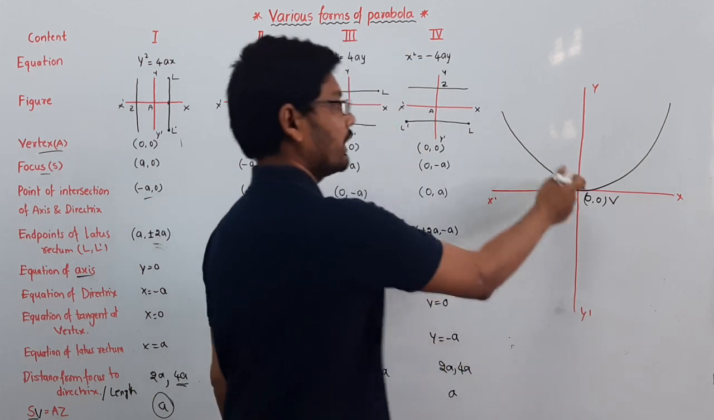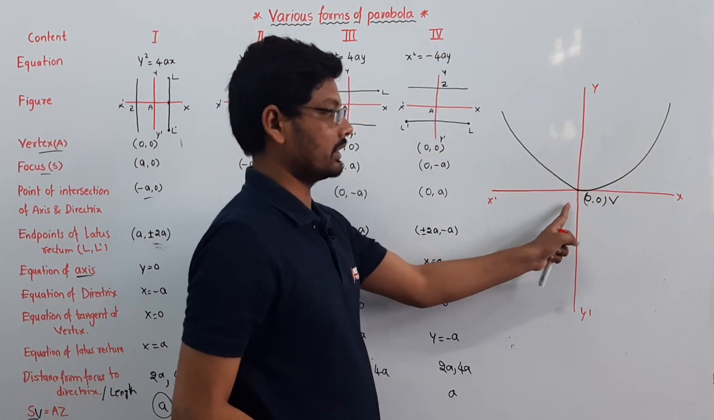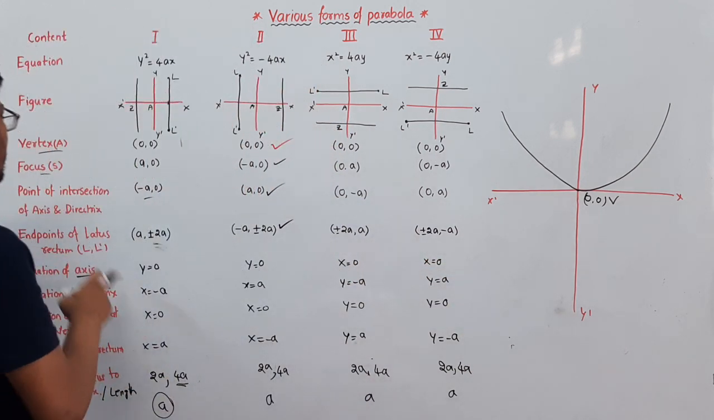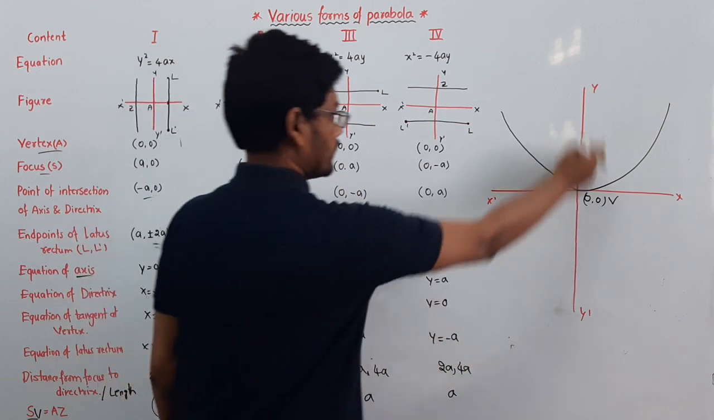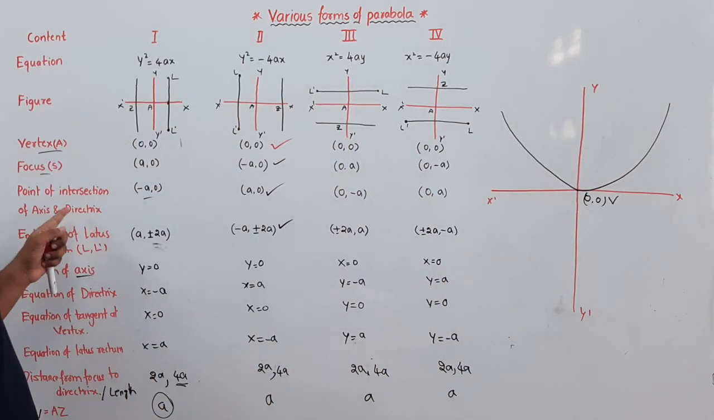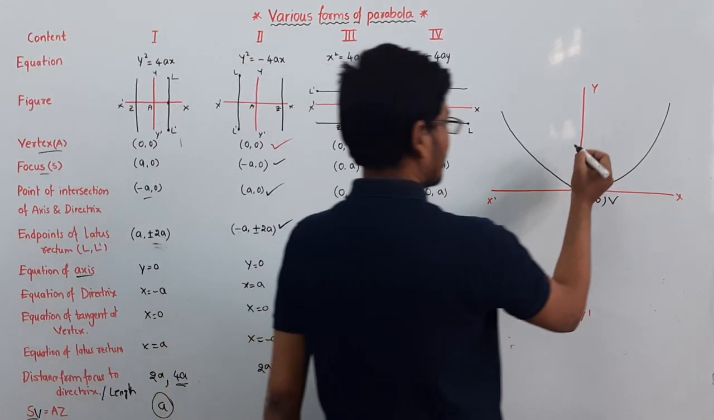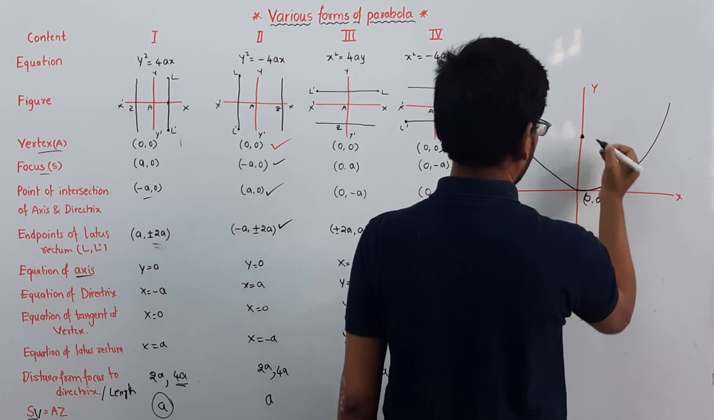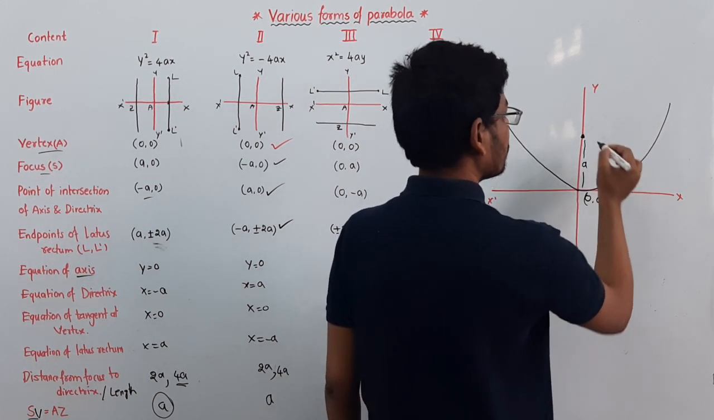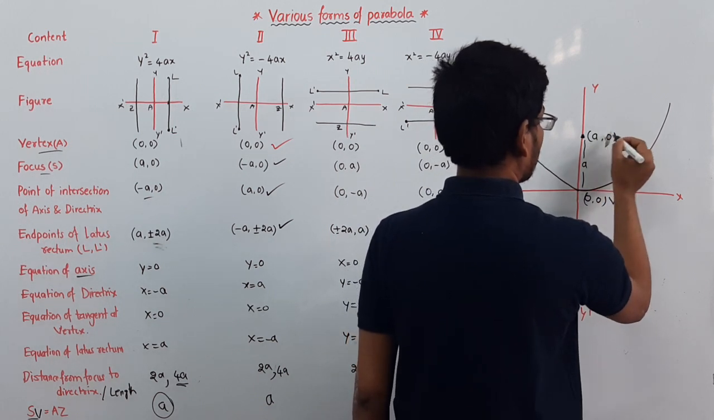The parabola is intersecting at one point, that is the principal axis, 0 comma 0, and this is the principal axis. This is the y-axis, the principal axis here, and the point of intersection. What will be the focus here? I am taking a point here, at a distance on the y axis. So this will be the focus, 0 comma a.